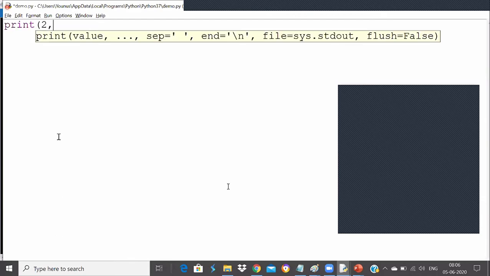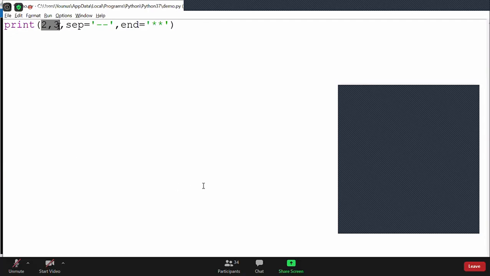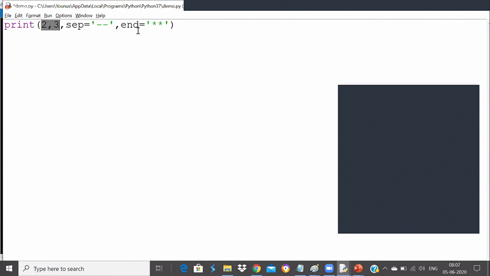For example, I will say print 2 comma 3, sep is equal to hyphen hyphen, and end is equal to star star. Please tell me what is the output of this code. Separator, Udit, because now you will understand. Separator only helps you when you have comma separated arguments. Separator will only go in between the arguments, and end will add at the end. The name itself will give you the things, guys, right?